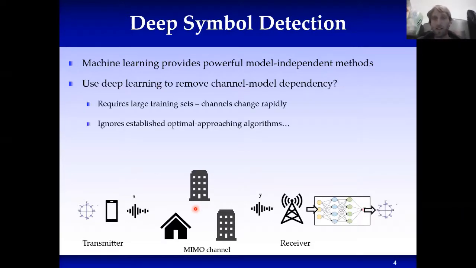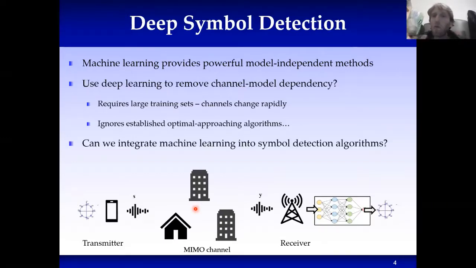Well, the thing is that we need a lot of parameters, which means that we need a lot of training in order to tune this neural network. Now, communication channels change rapidly, so it means that we either need to retrain it often, or we need to train it over a large set of different channels, which means that the network will not be optimal for either. And essentially, this end-to-end deep network approach ignores what we've been doing for decades in communication and signal processing.